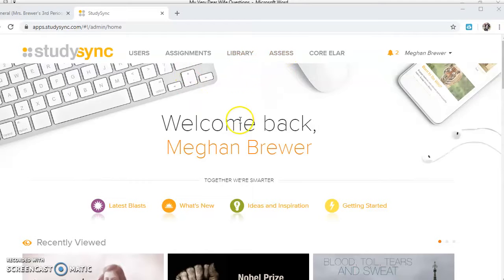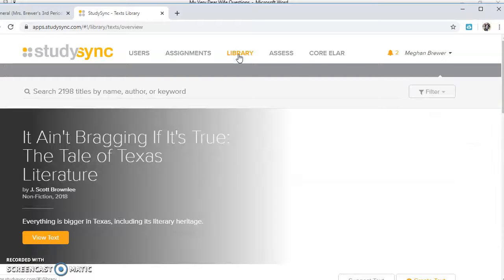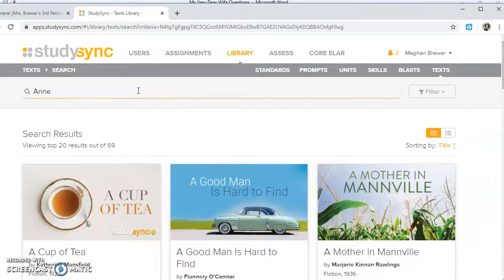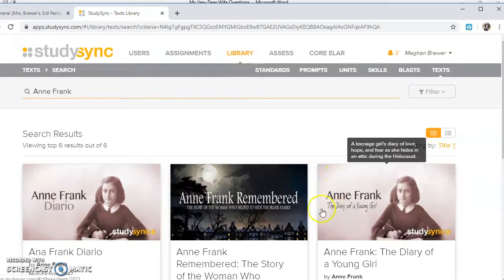Alright guys, good morning. Some of you are still having trouble accessing the library and StudySync, so I just want to show you where your information is going to be. If you go up to the top of the screen right here, instead of going to assignments like you would normally, you click on library. You can type in, for example, last week's assignment was Anne Frank, and it will bring it up.